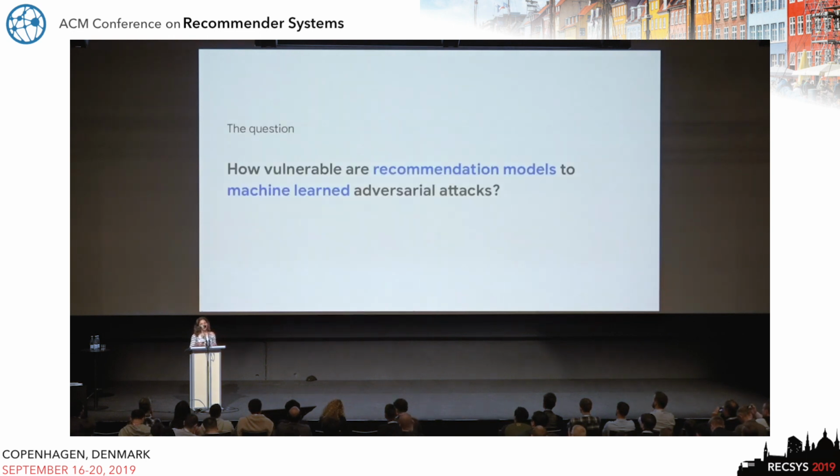So the question that we're interested in this paper is, before being able to build such robust recommendation systems, we want to be able to understand how vulnerable existing recommendation systems are to adversarial attacks, and in specific to attacks which are generated by machine learning themselves.